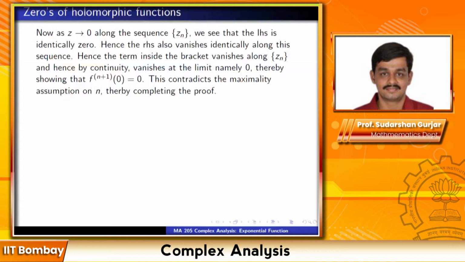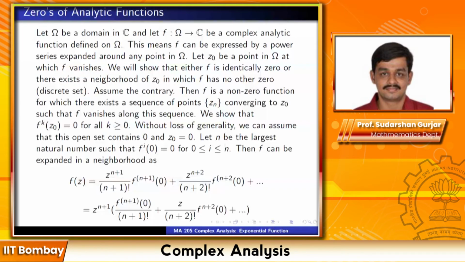Is the proof clear? Maybe I will go over it slowly again. But why can't the sum of those numbers be 0? They are not all positive like in the real sense. Okay, let me just go over the argument slowly once again, and that will also answer your question.